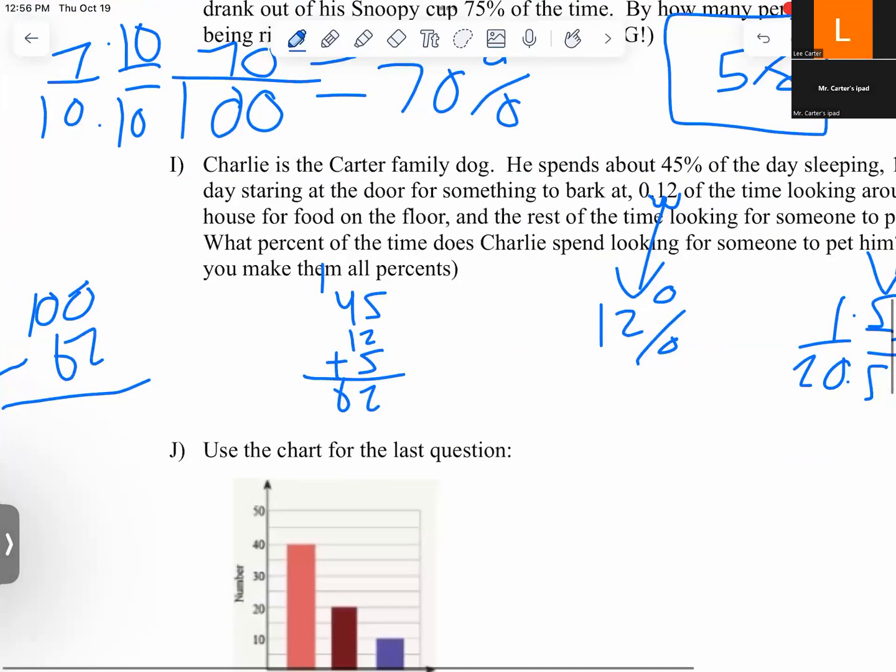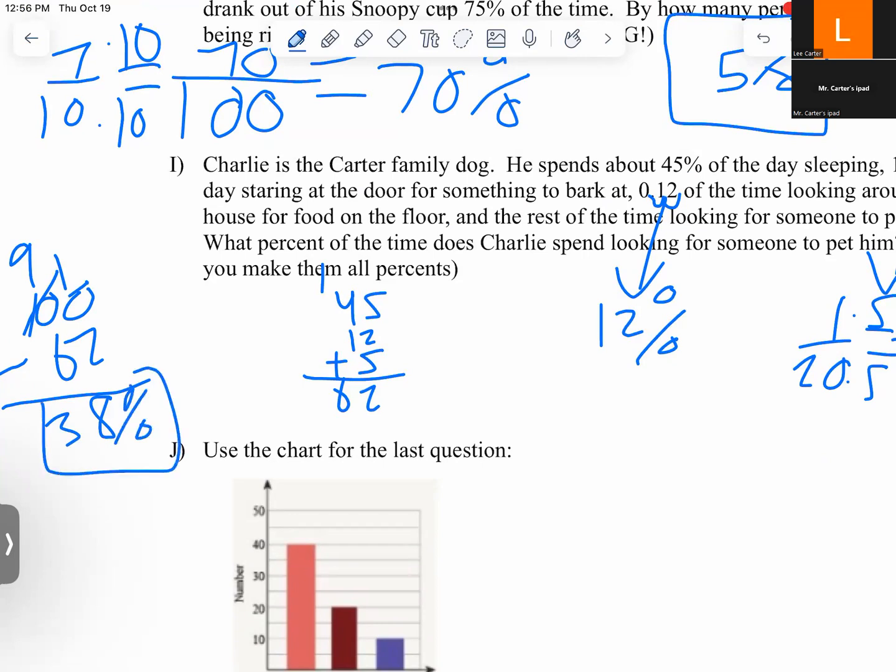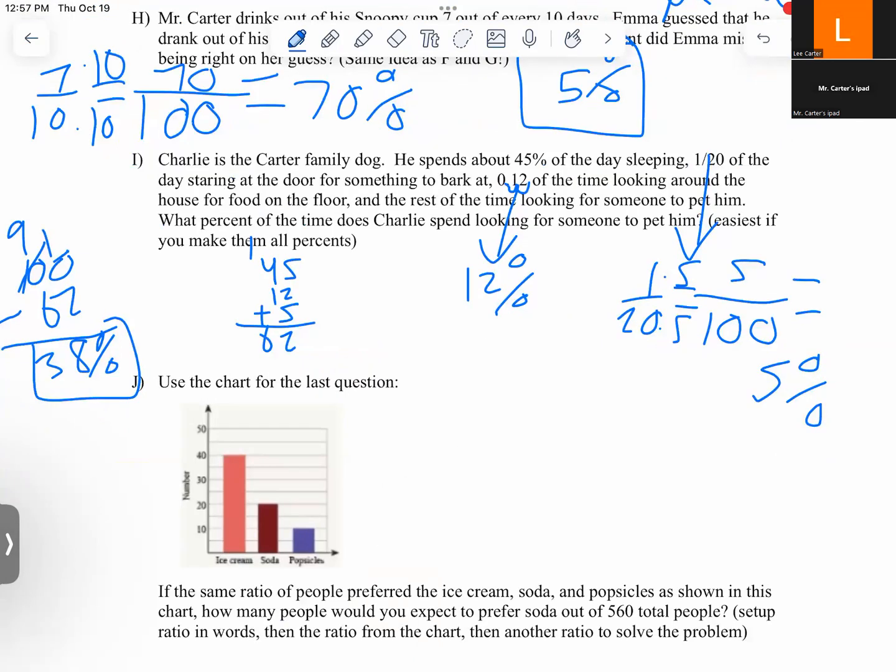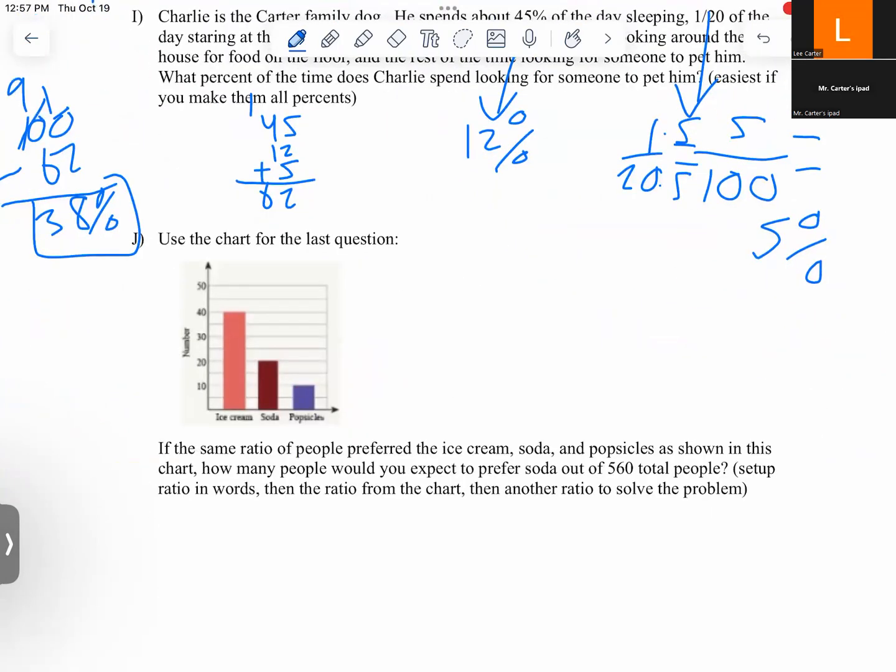So now we need to subtract. All right, so that's 38%. So Charlie, according to these stats, spends 38% of his time looking for someone to pet him. That's about right. Last one.